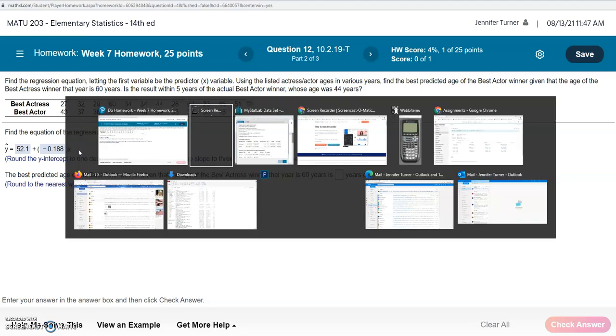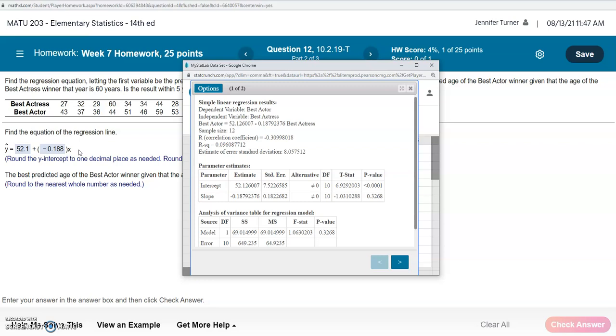So if we look at StatCrunch, there are 2 ways we can decide whether or not we had good correlation here between the Best Actor age and the Best Actress age. The first way is by looking at the correlation coefficient. This is the R value. Here, the R value was negative 0.3.